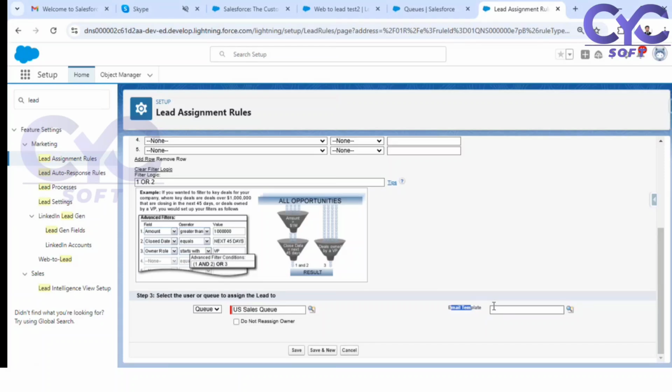These are the lead details: lead name, email, company, phone number, pin code, country. Like this, you can add all the details of the lead and select this email template here. Just click on save.